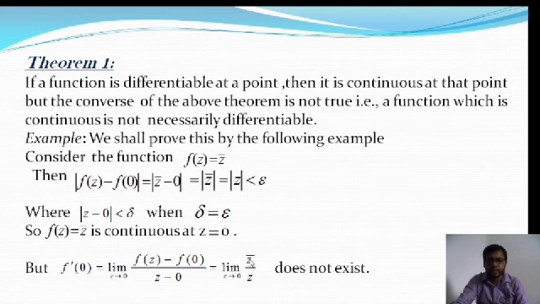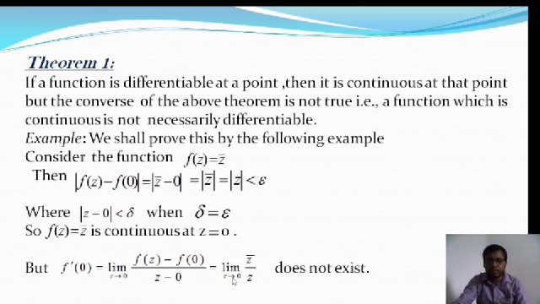So z bar is equal to x minus iy, and z is equal to x plus iy. When we put x is equal to 0, we can find the limiting value, as well as when we put y is equal to 0. For the different path, that is x is equal to 0, the limiting value is different from when we put y is equal to 0.